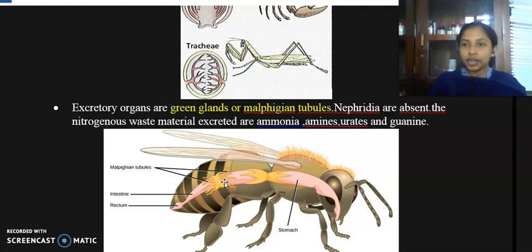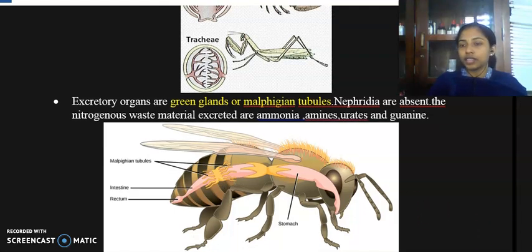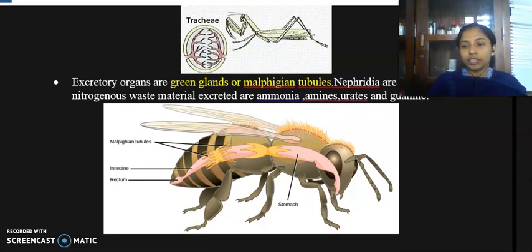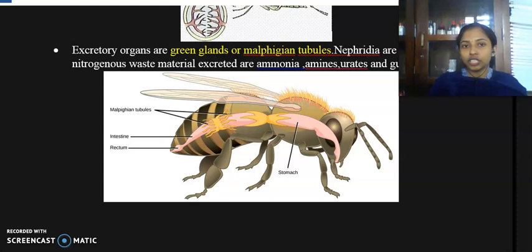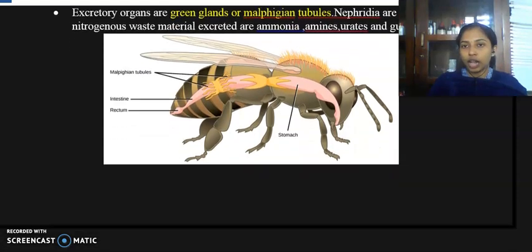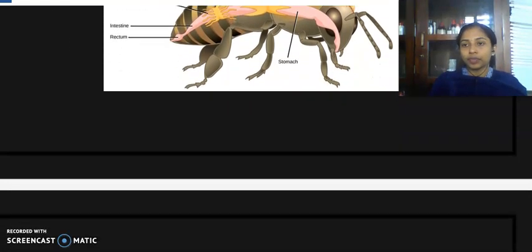In case of annelids, nephridia is the excretory organ, but in case of arthropods, green glands or Malpighian tubules are the excretory organ, and their nitrogenous waste material excreted are ammonia, then amines, then urates and guanine. These are the excretory materials, that is ammonia, amines, urates and guanine.